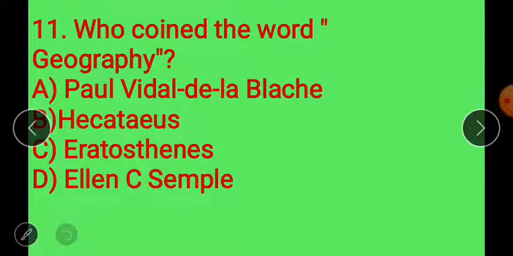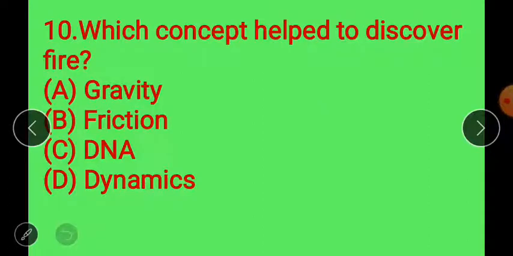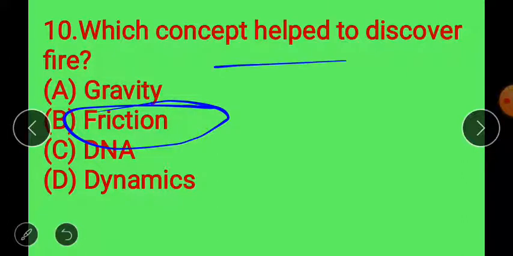It is a complete description of the earth, published before the end of the 6th century. Move to next. Which concept helped the discovery of fire? So the friction concept helped the discovery of fire.